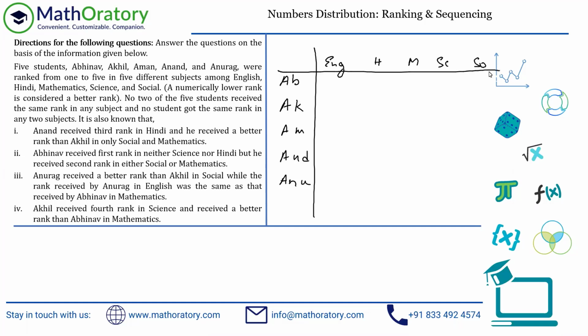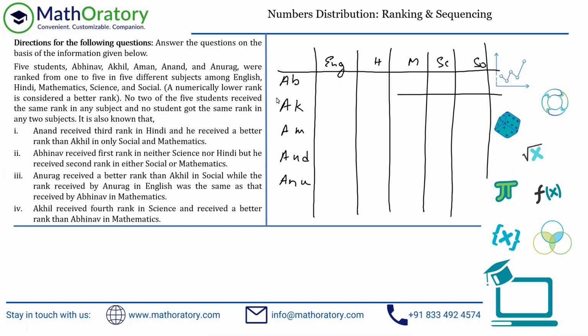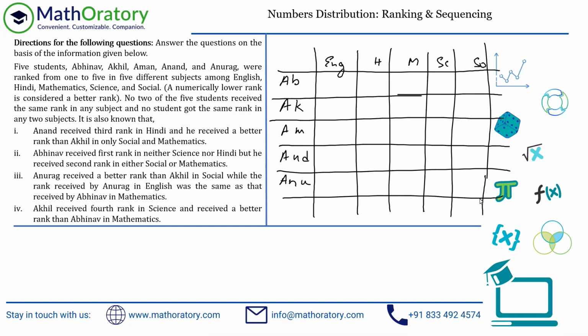You have to enter the ranks out here. This is what you are going to solve for. That is what our target will be. And the main thing is this is going to act as a sort of a Sudoku. The idea being that in every row we are going to have different entries, and in every column we are going to have different entries.